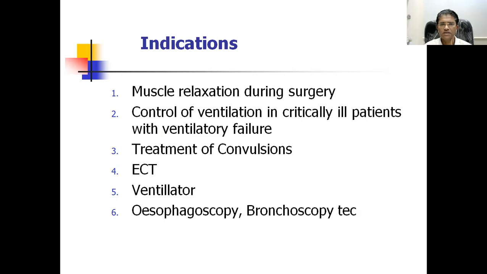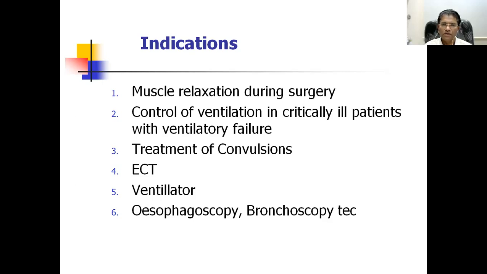Another important thing is that if we use the skeletal muscle relaxant along with anesthetics, we require smaller doses of anesthesia, which can decrease the complication and the hazard of anesthesia. The low dose of anesthesia will be required, and this will also help in the control of anesthesia.